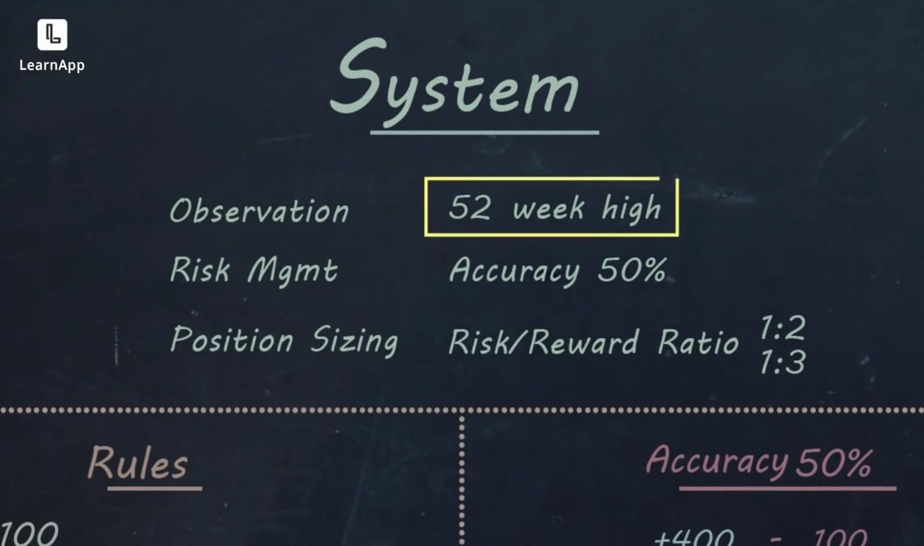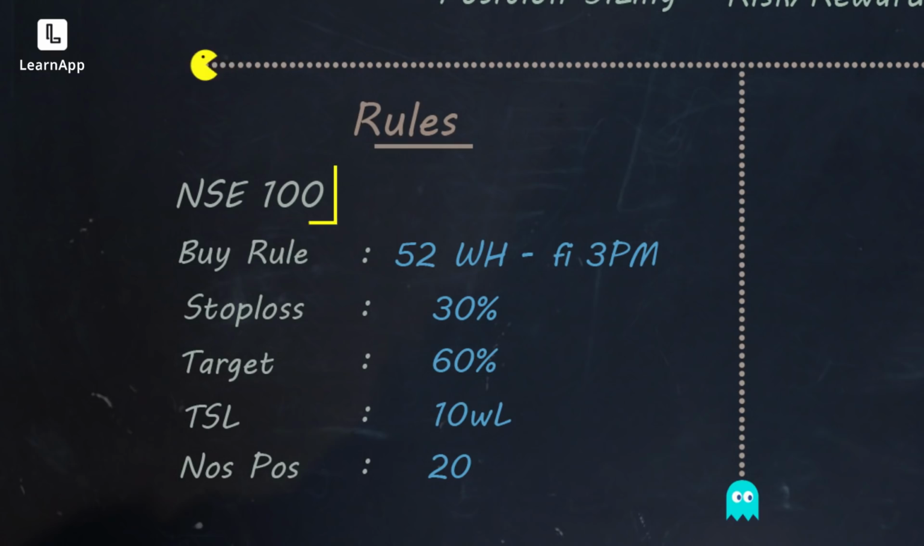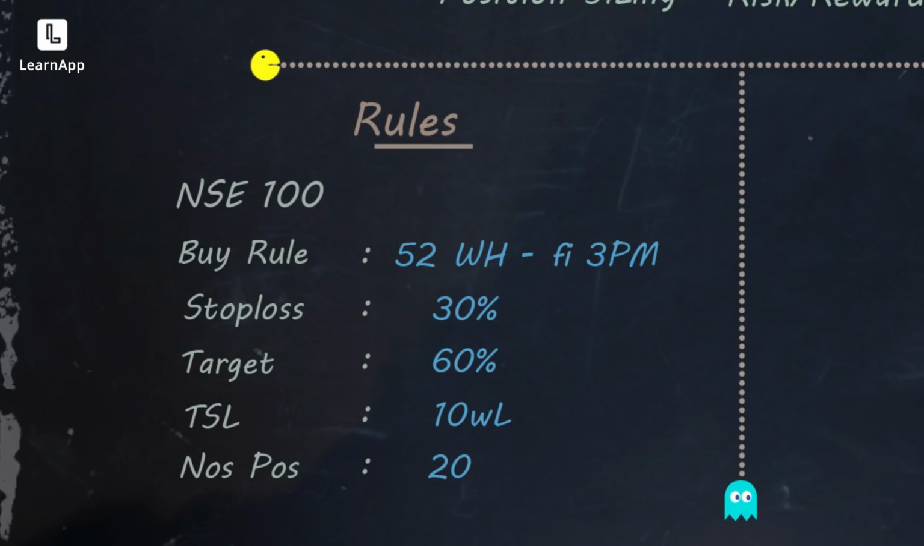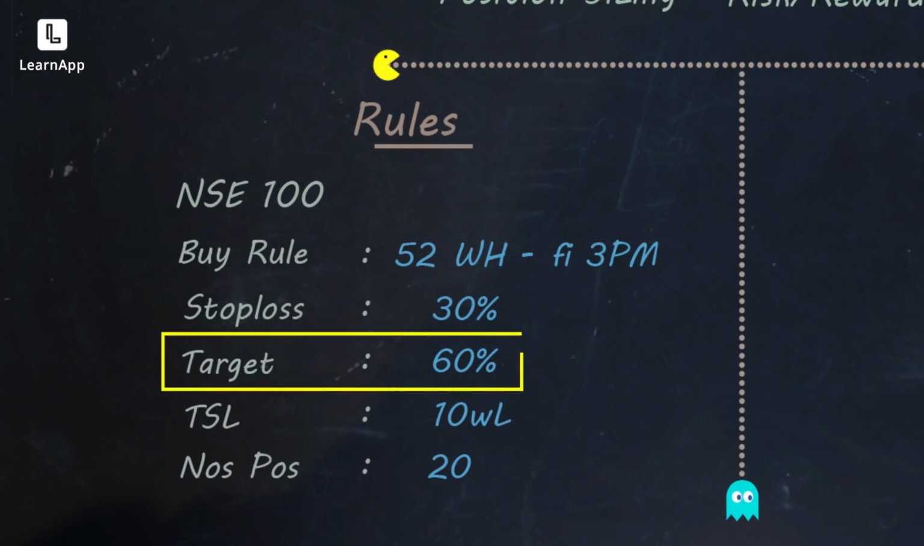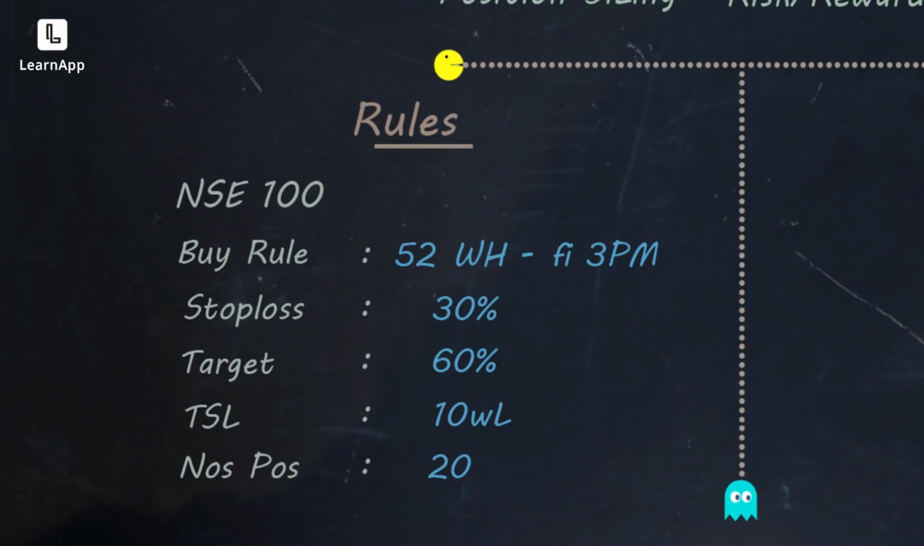Can you just summarize the objectives? So how are we selecting the stocks? We're selecting stocks that have had a 52-week high. Only from the National Stock Exchange top 100 companies. And what's your stop loss? What's your target? 30% stop loss. And target is 60%, at least 60%. And what about the trailing stop loss? How will we trail the stop loss? Every 10 weeks ka low. The lowest of the last 10 weeks and we'll keep trailing it. That's it, right? So let's see the backtest and run it in an automated way on my laptop.